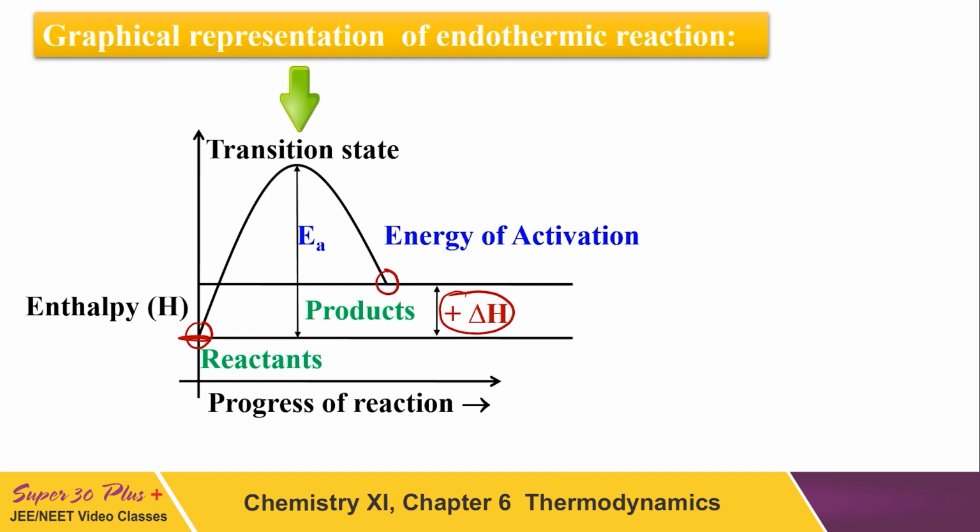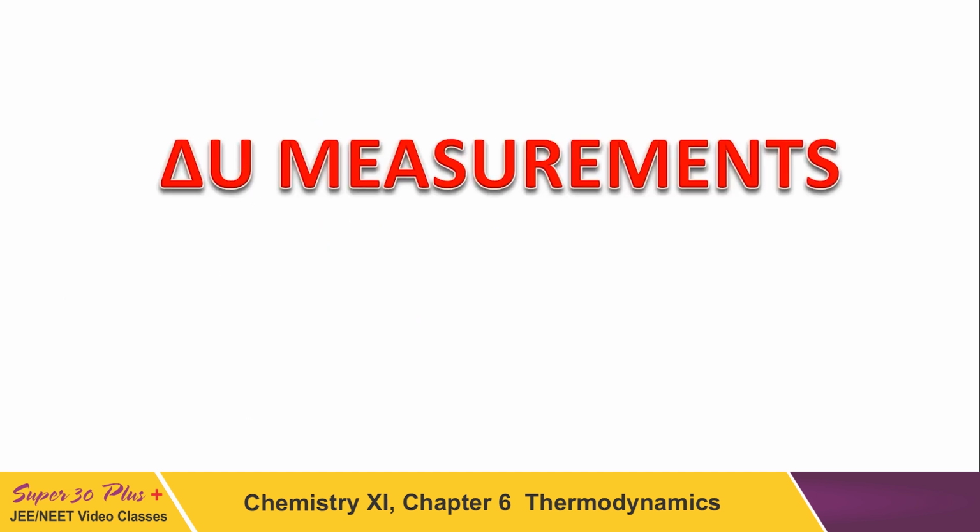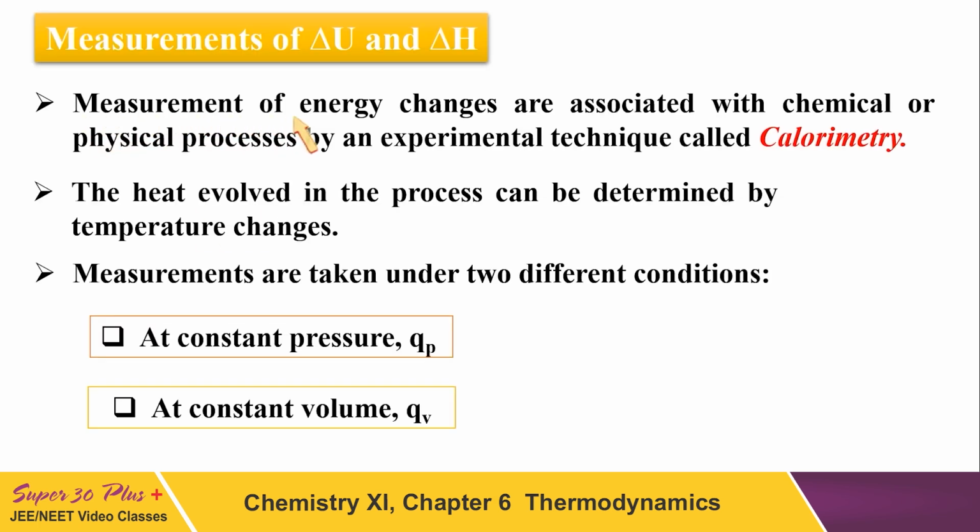Now the question is how to calculate the change in internal energy, delta U. The measurement of energy changes associated with chemical or physical processes is done by an experimental technique called calorimetry. Students, you will study calorimetry in depth in physics, but I shall also tell you something about it.